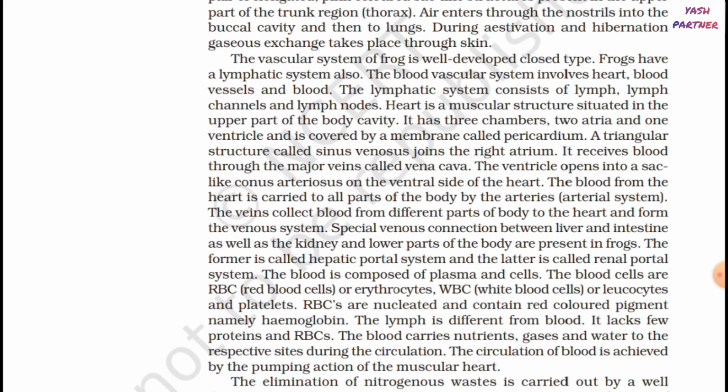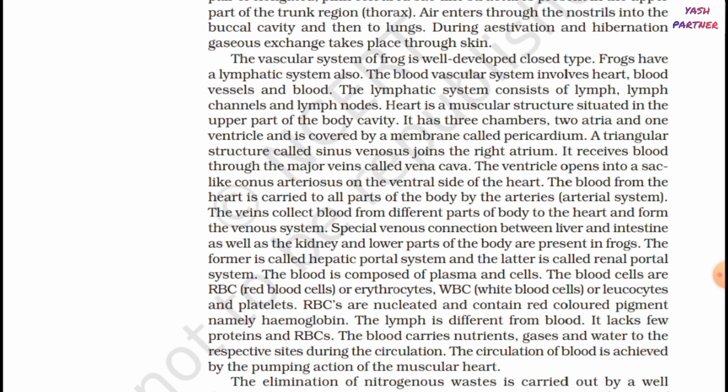A triangular structure called sinus venosus joins the right atrium. It receives blood through the major veins called vena cava. The ventricle opens into a sac like conus arteriosus on the ventral side of the heart. The blood from the heart is carried to all parts of the body by the arterial system. The veins collect blood from different parts of the body to the heart and form the venous system.